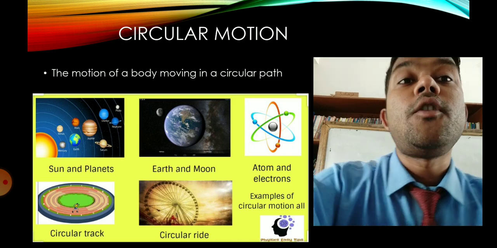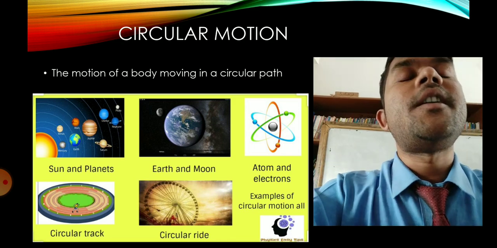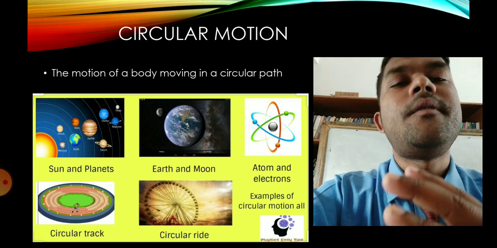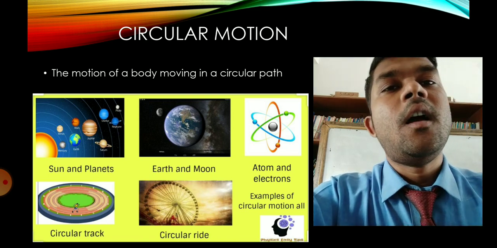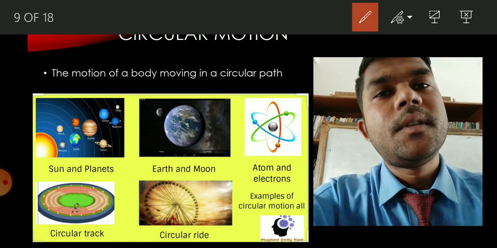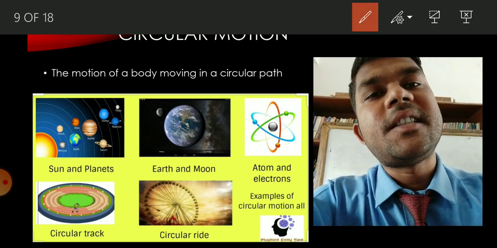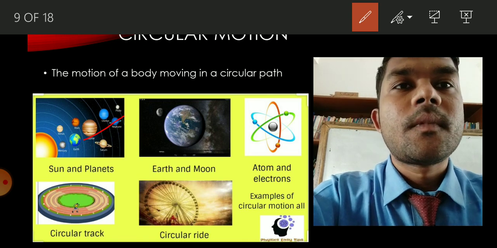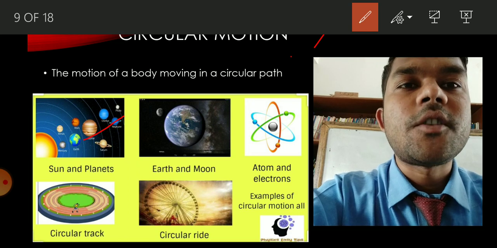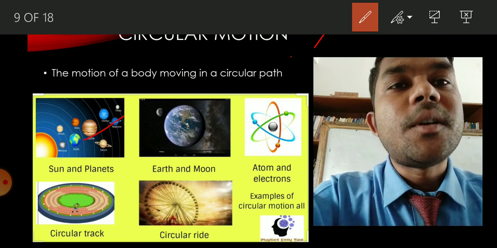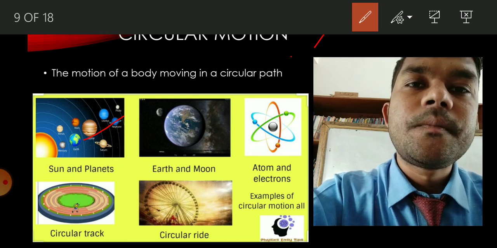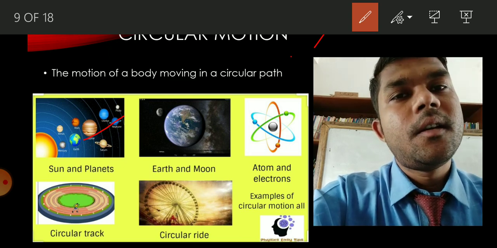Next we will talk about circular motion, the motion of a body moving in a circular path. Circular path, going round, like in our solar system, the sun and the planets. In the solar system, what happens? All the planets are going in a circular path. They are moving around the sun. Talking about the moon, the moon is also revolving around the earth in a circular path.